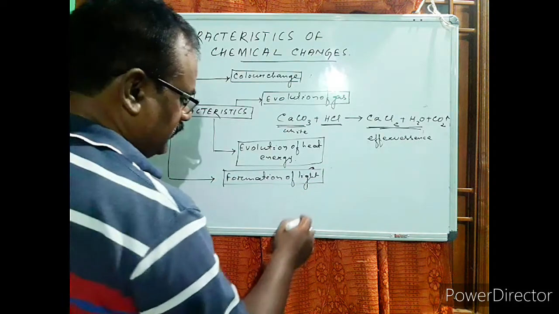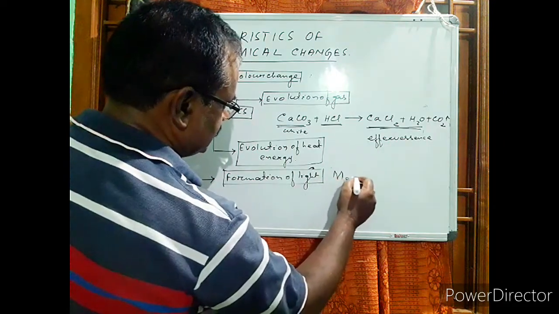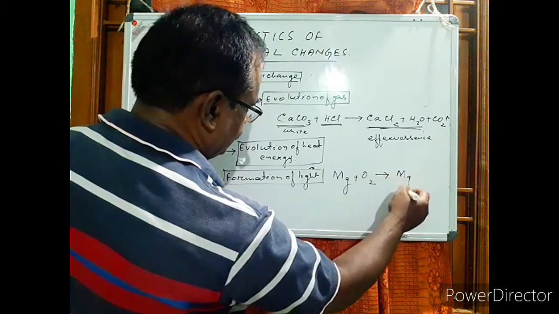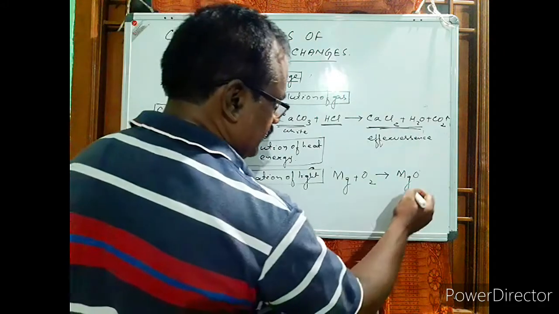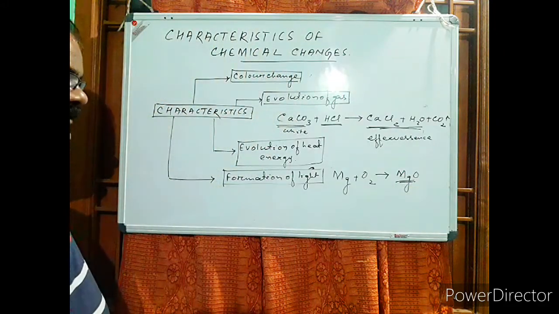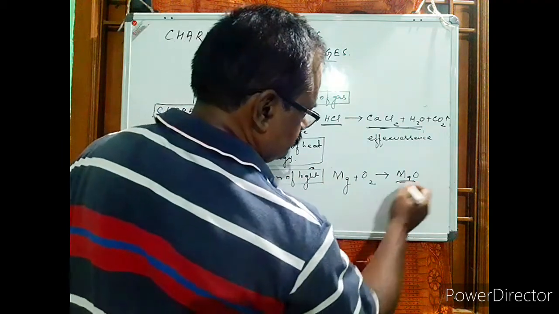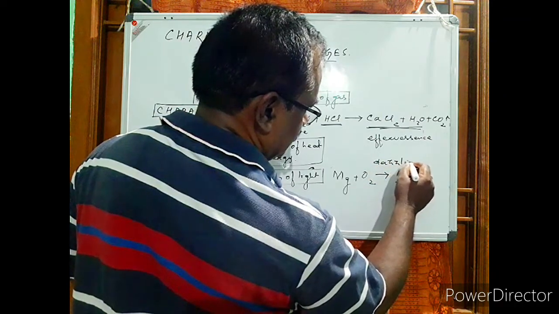Say for example, whenever a magnesium ribbon is heated in presence of oxygen, a dazzling white flame, or dazzling white light, is released along with the formation of white powdery magnesium oxide.